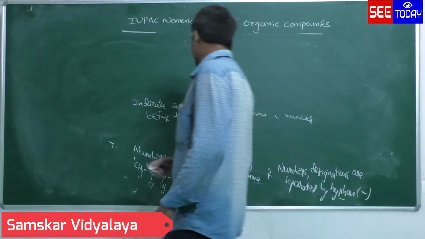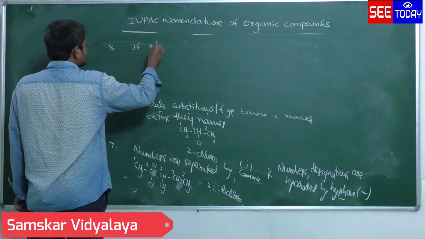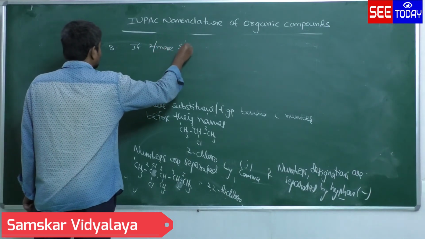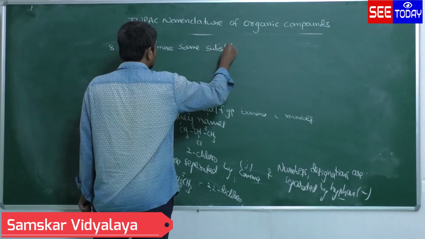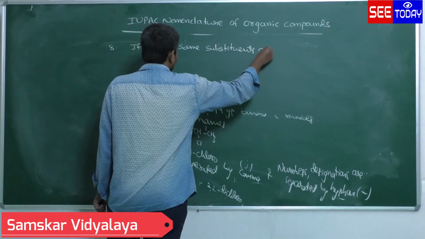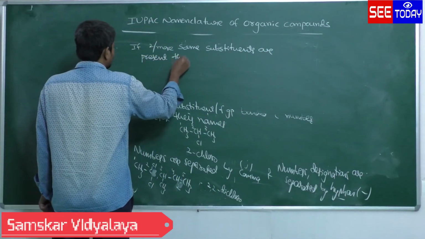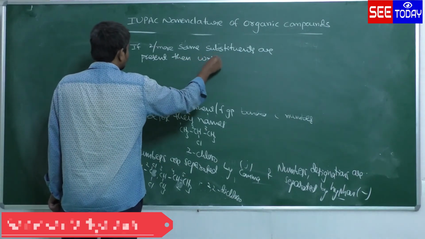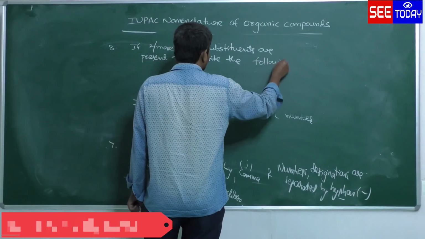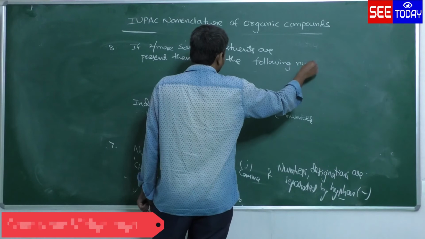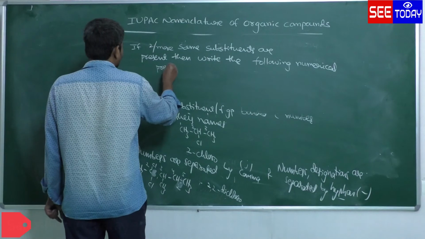Next, the eighth rule says that if two or more same substituents are present, then write the following numerical prefixes before their names.